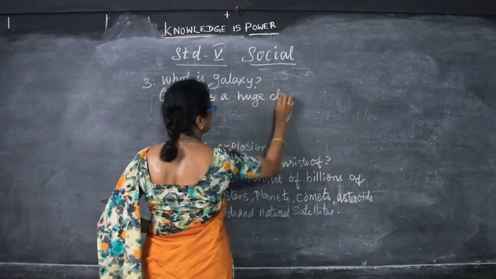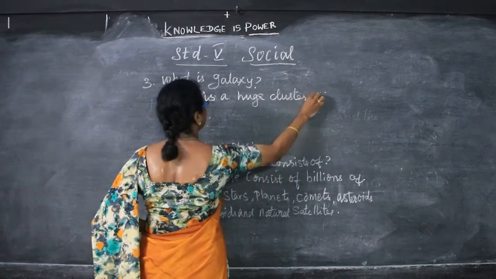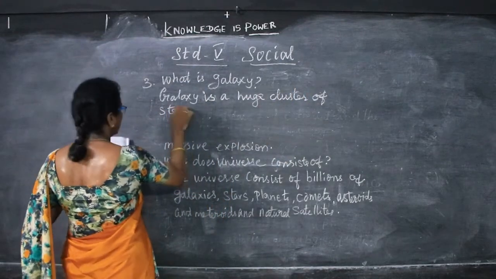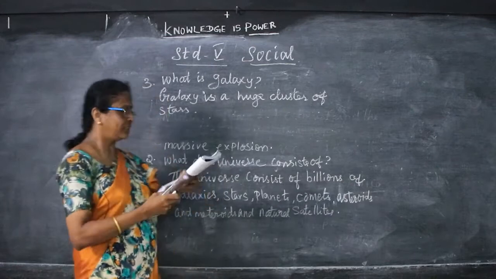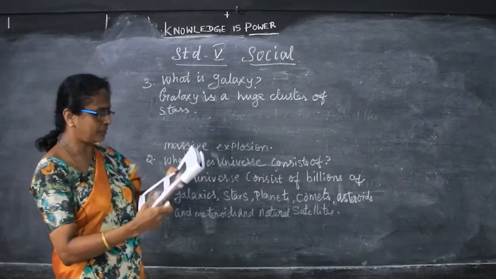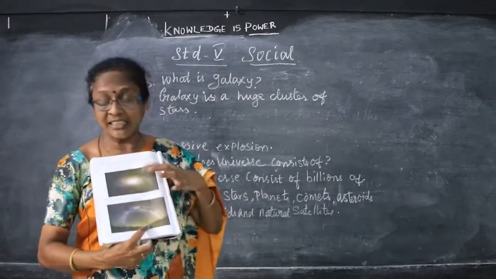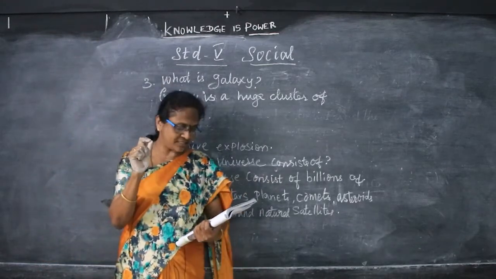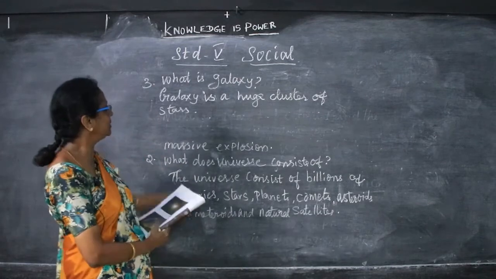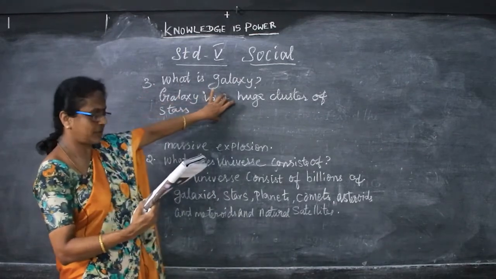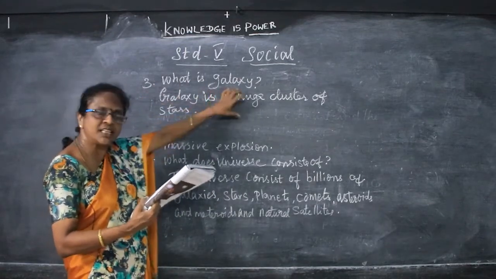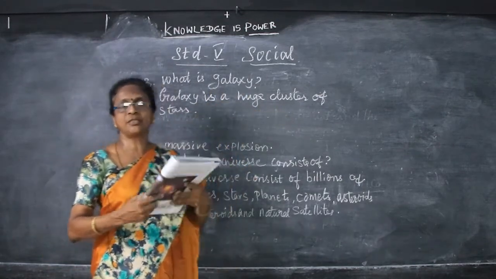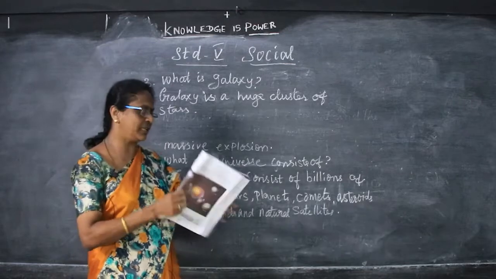A huge cluster, a group of stars together, is a galaxy. What's the Milky Way? This galaxy is this type of huge cluster of stars. There are countless billions of galaxies, and the Milky Way is one of them. It is a cluster of stars, also white in color. So that is the Milky Way.